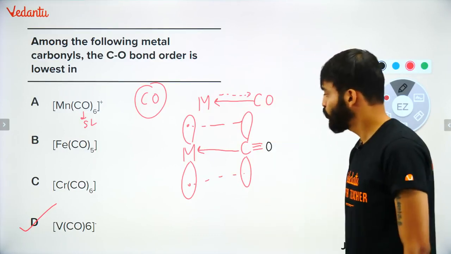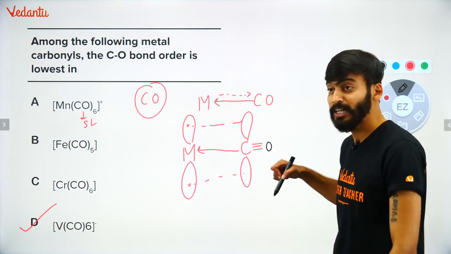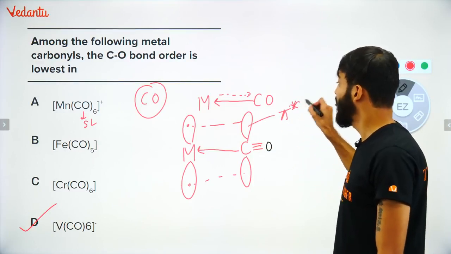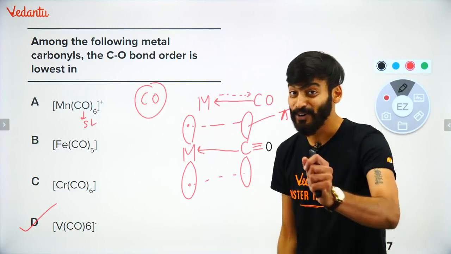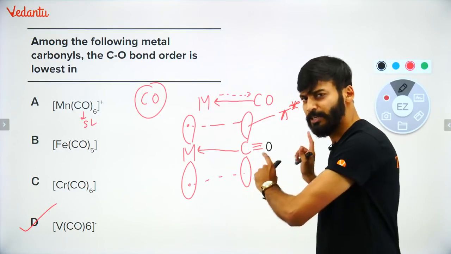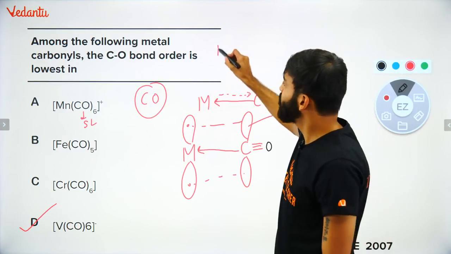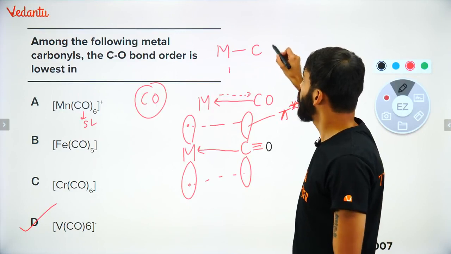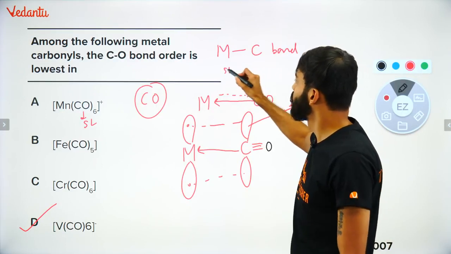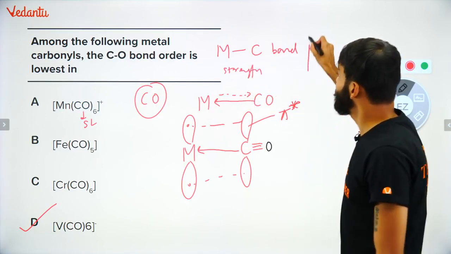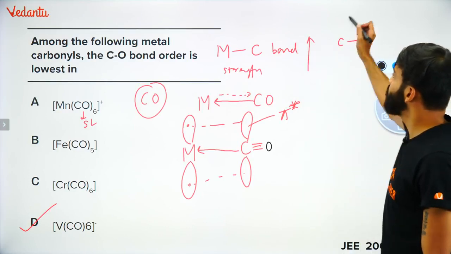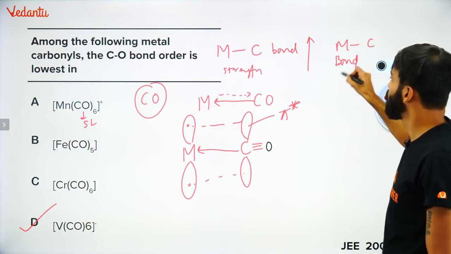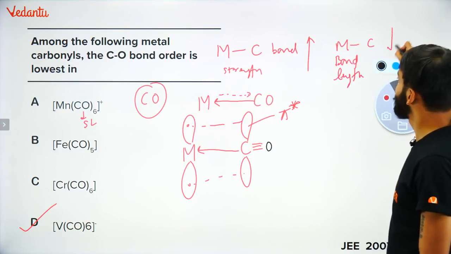What will happen? Due to this, very, very important, this orbital where the electrons are going in the carbon, it is pi star orbital. Anti-bonding orbital. Okay? It is an anti-bonding orbital. So this point, keeping in mind, if I talk about what is happening to metal carbon strength, bachcho, you will say, sir, metal carbon bond strength is increasing. It means metal carbon bond length will decrease. I'm giving an extra point. Bond length will decrease. Very, very important point.